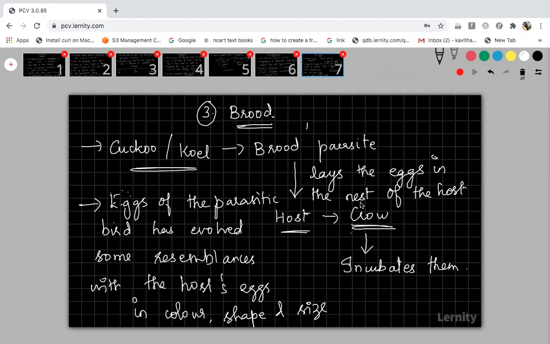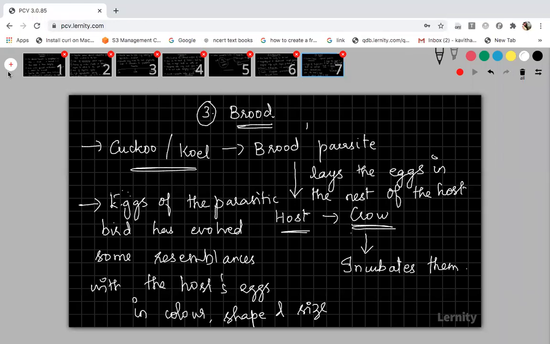When the mother bird returns to the nest, it will not be aware that these are the cuckoo's eggs. So it will start brooding those eggs, and the young ones of the crow will be affected by this. When it throws away the eggs, they may get broken, and the young ones cannot develop. Birds have to incubate the young ones properly in the incubation period, or else the young ones will die. In that way, it affects the host.